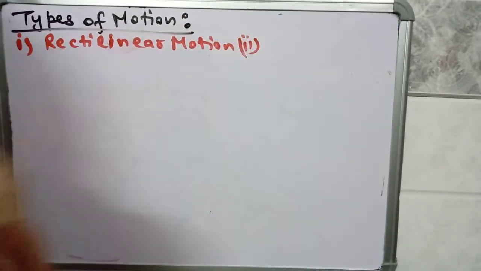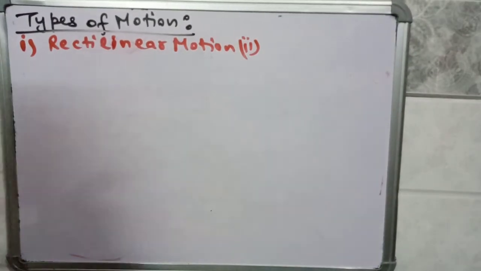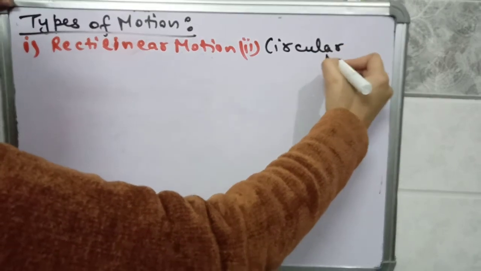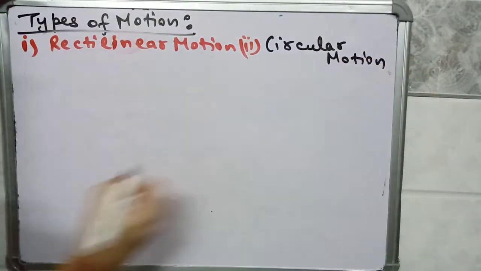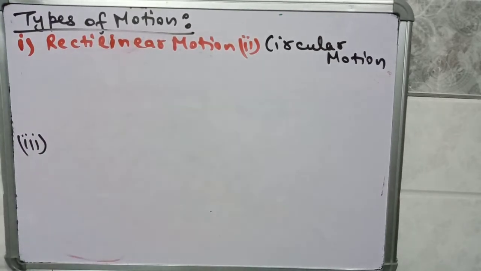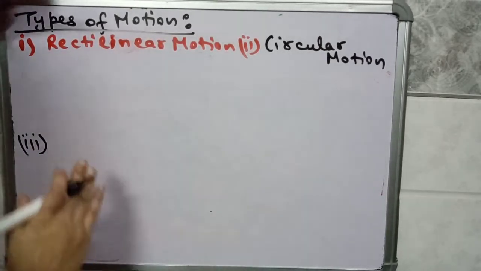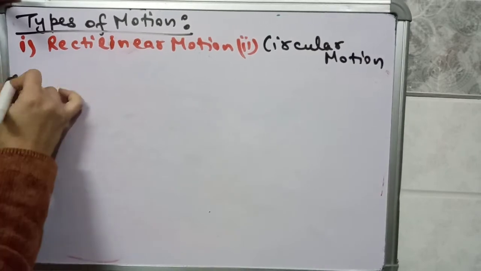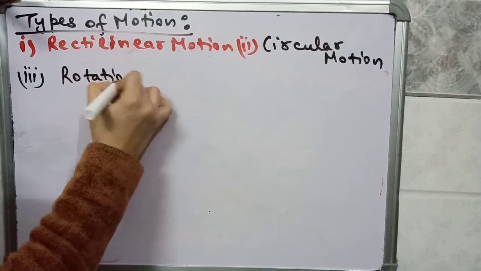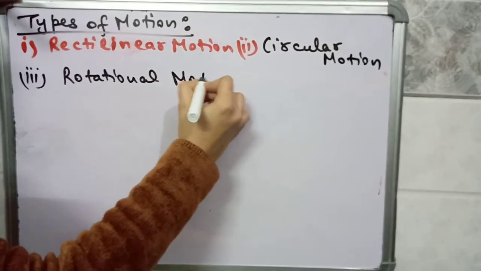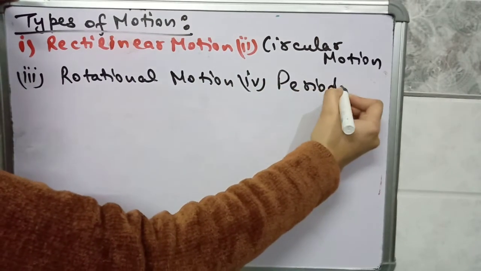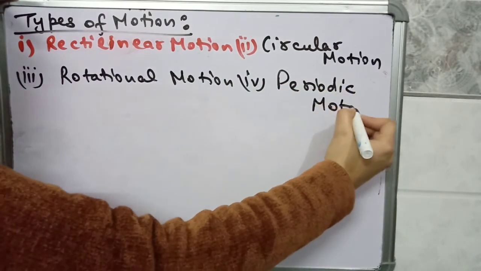Second is circular motion. Third is rotational motion. And the fourth is periodic motion. We will discuss these motions one by one.